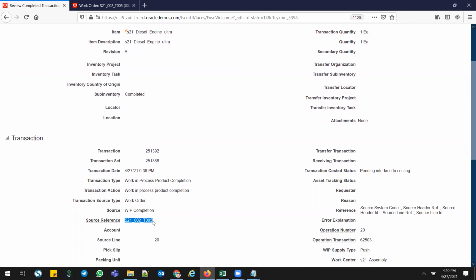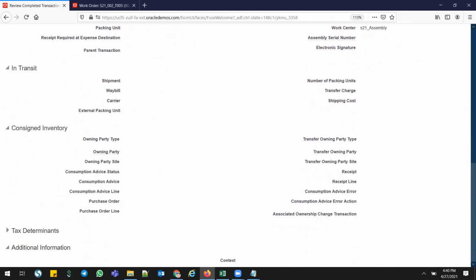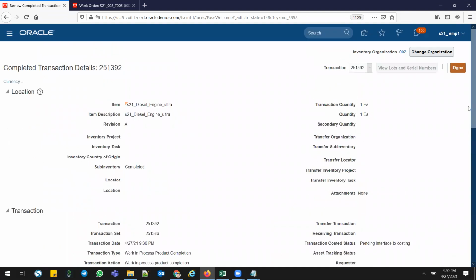This is my source reference, which is nothing but the work order number, right? So all details will show in these transactions. This is the same as the material transaction. Different 5 or 6 tabs are there, right? The same way we are seeing here in this completion transaction on the inventory side.